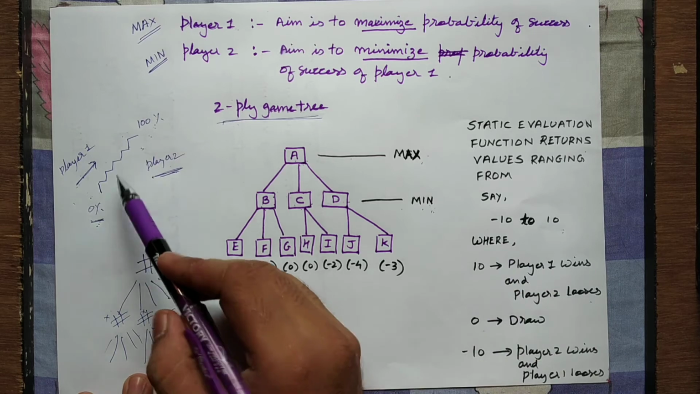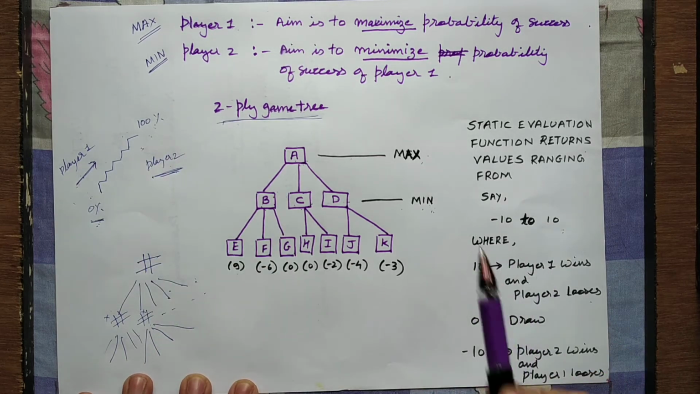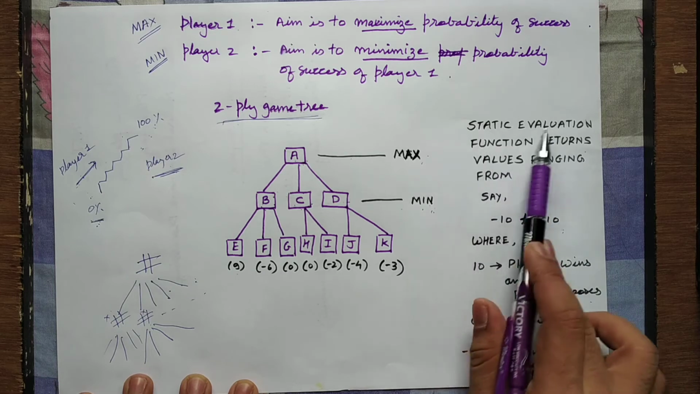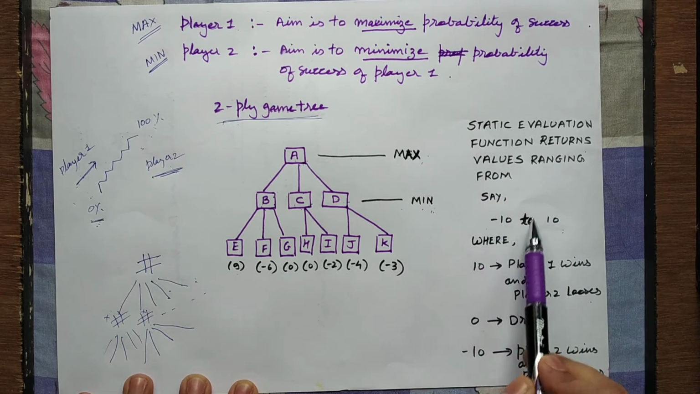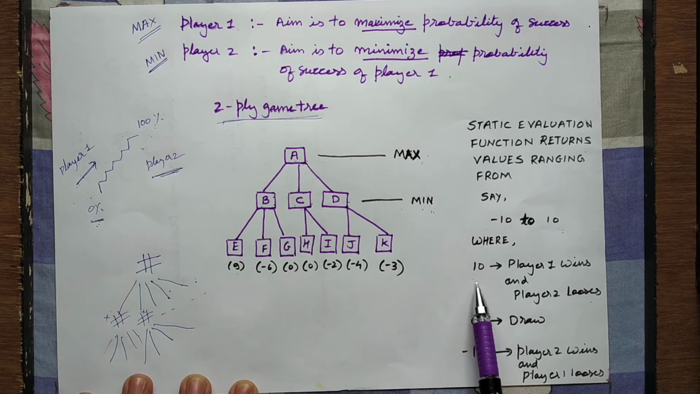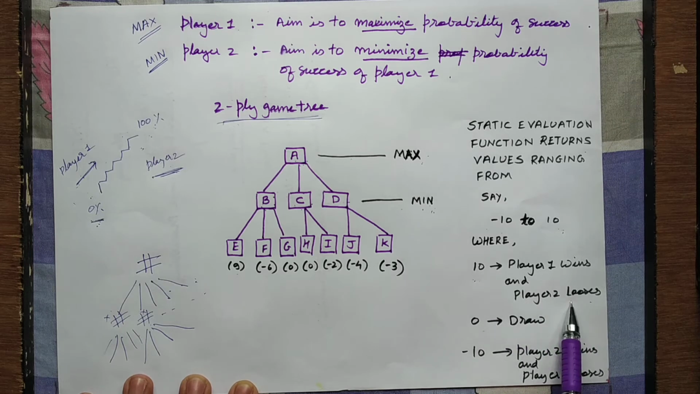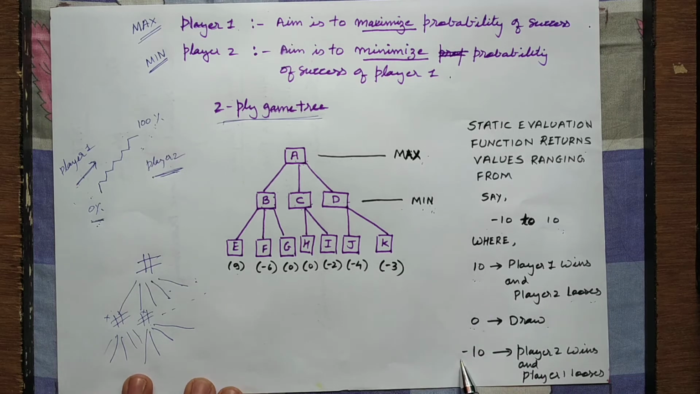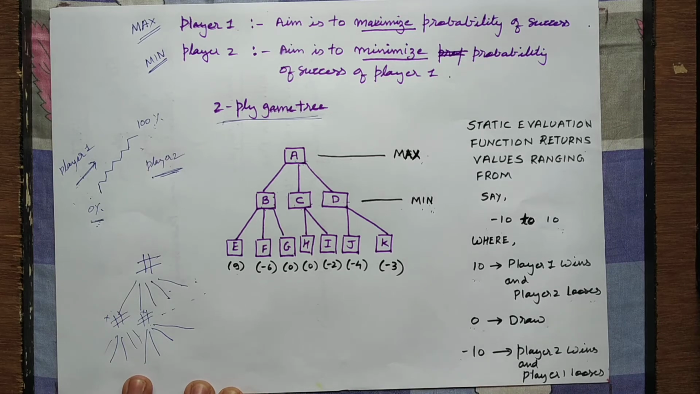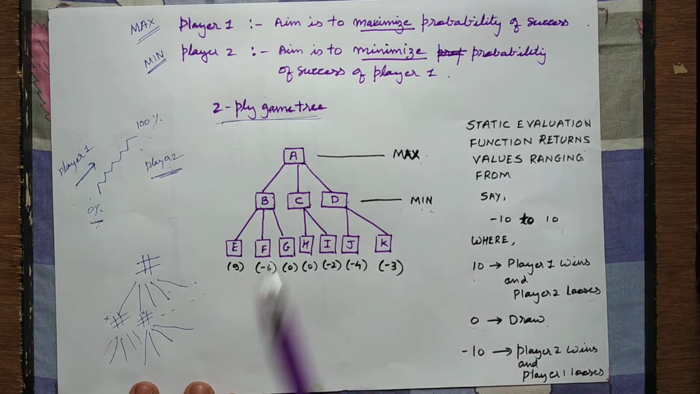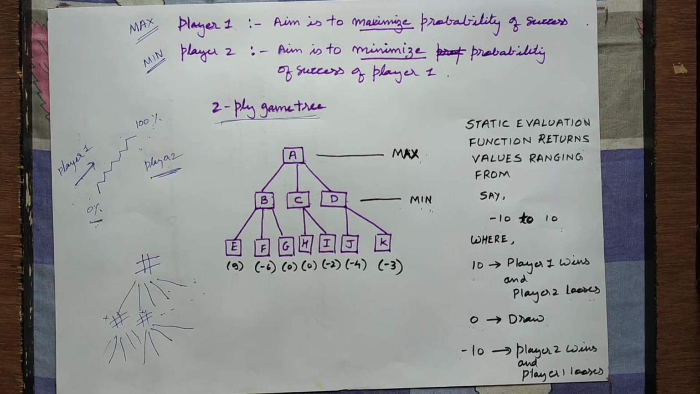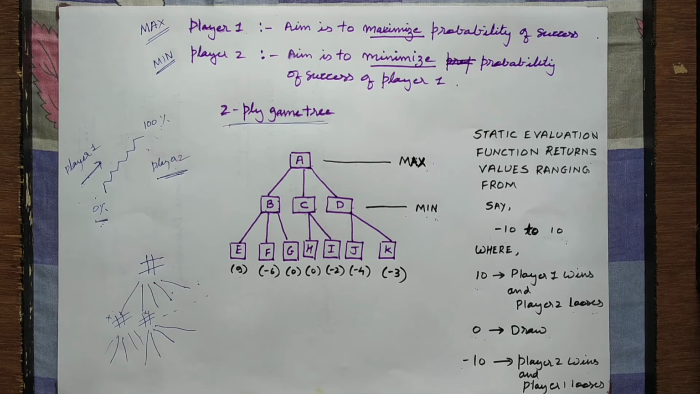So to consider those numerical values, we have used this static evaluation function, and it returns values ranging from 10 to -10. The moment you get to a node with value 10, it means player 1 wins and obviously player 2 loses. If 0 is attained, neither player 1 nor player 2 wins, so it's a draw. And if the value is -10, player 2 wins and player 1 loses. So this is basically a game tree. Next we are going to see the procedure for how this game can be played.